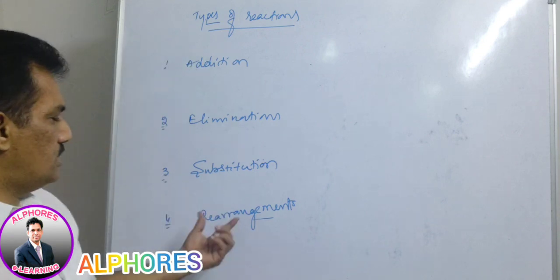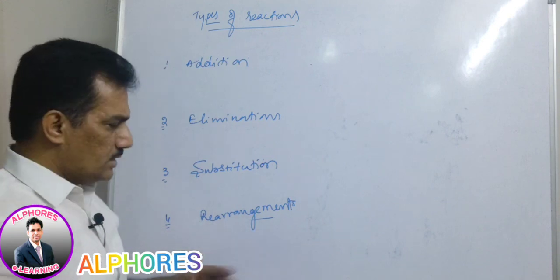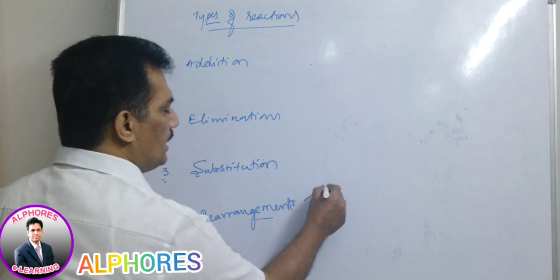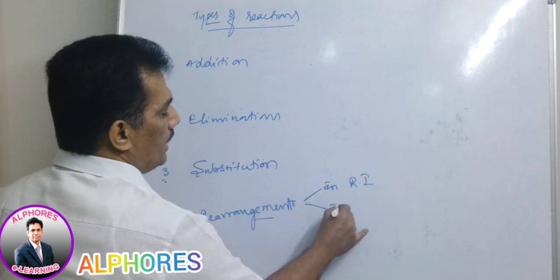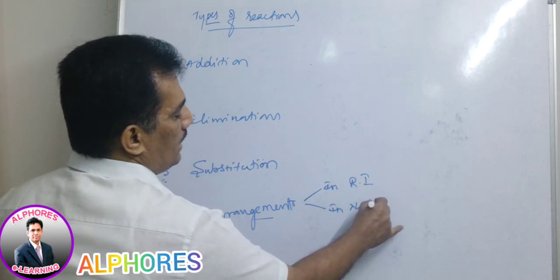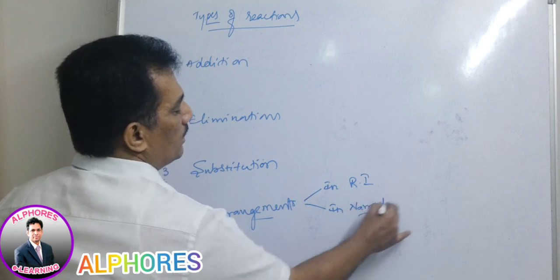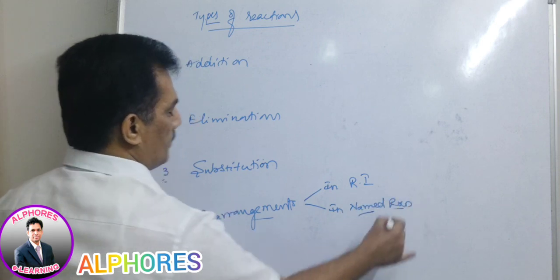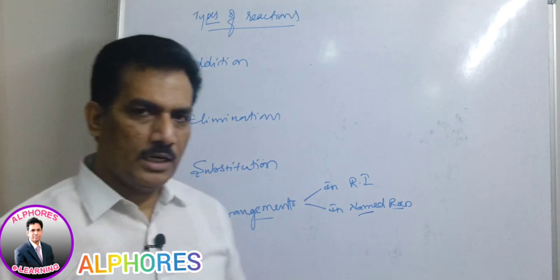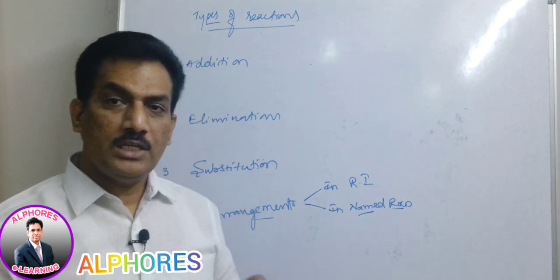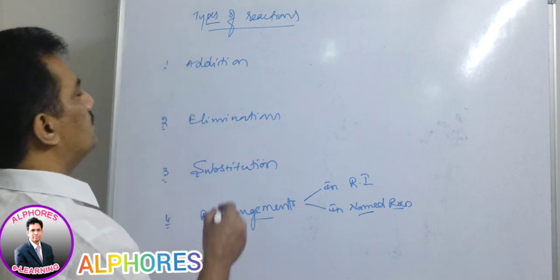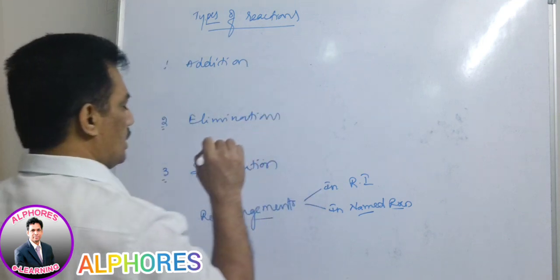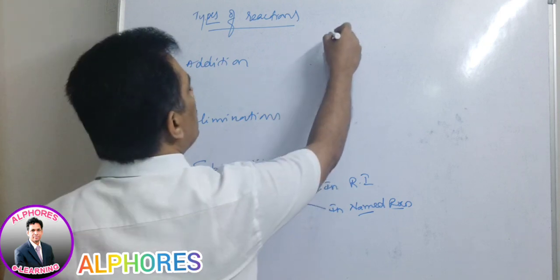So we may consider this, but it is nothing but rearrangement in reaction intermediate, or in a named reaction you can consider. Like that, here we can consider two types of rearrangements: reaction intermediate rearrangement, and the other one is named rearrangements. Clear? And now addition, elimination, substitution, all these